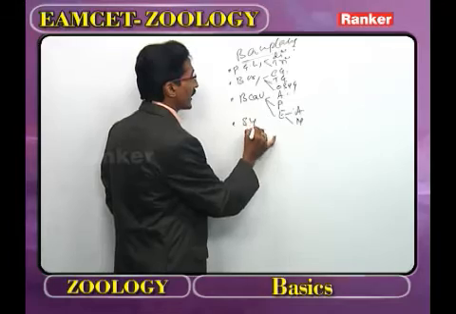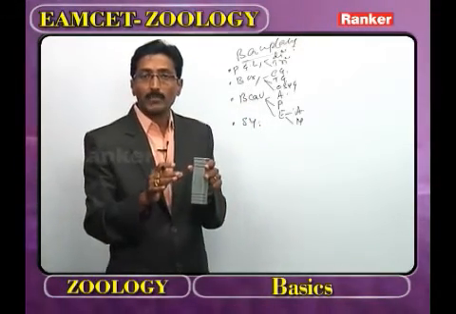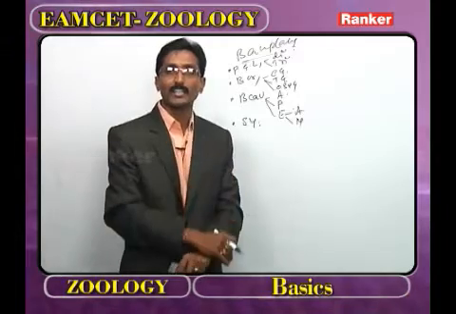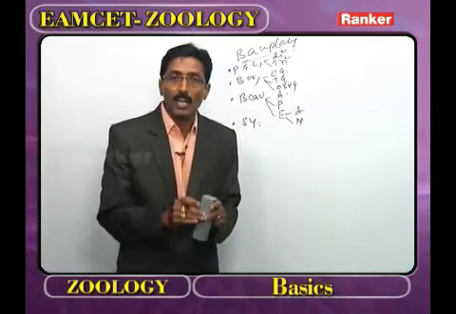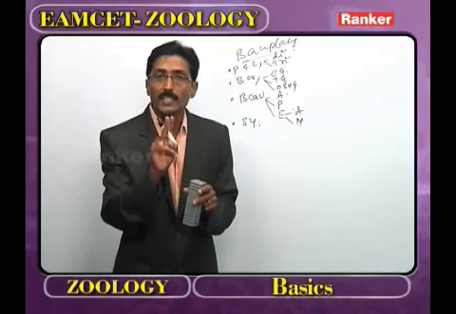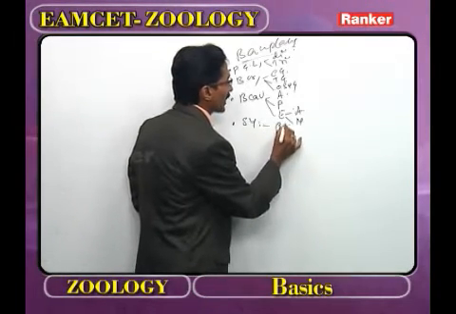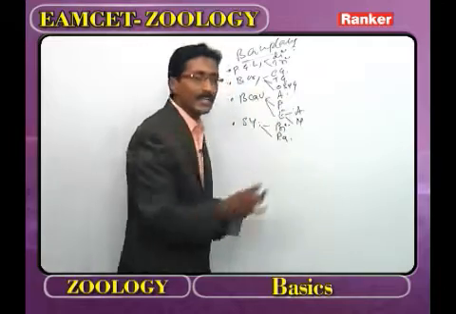Now, what is the next feature? That we call as symmetry. What is meant by symmetry? The arrangement of body parts in a geometrical design, that we call as symmetry. Different symmetries are present, but here we discuss initially two types: one is bilateral symmetry, the second is radial symmetry.